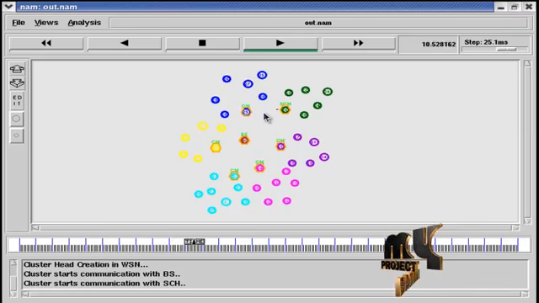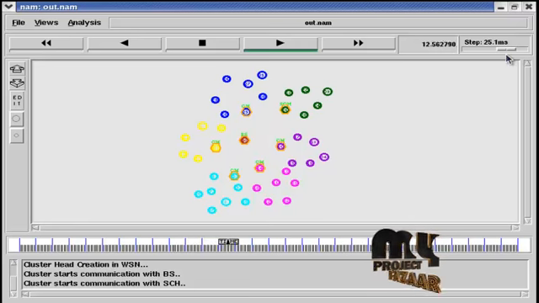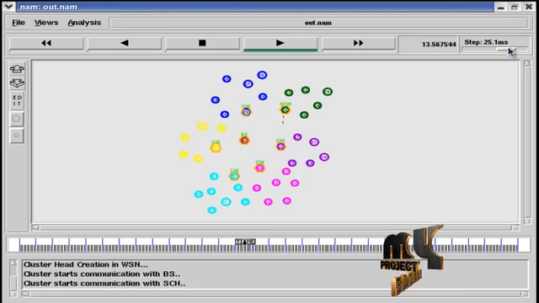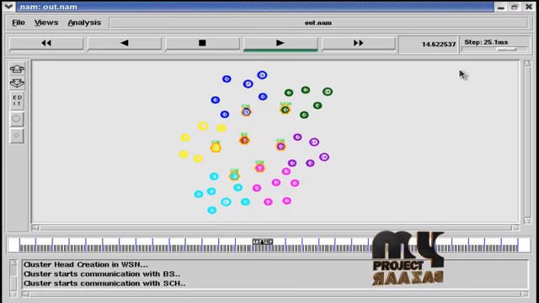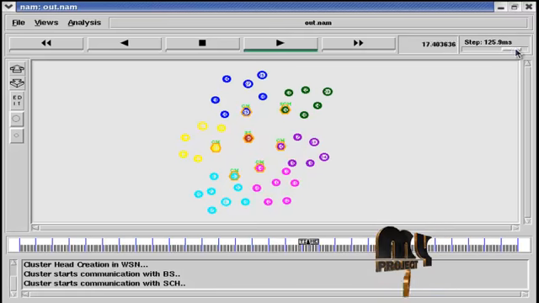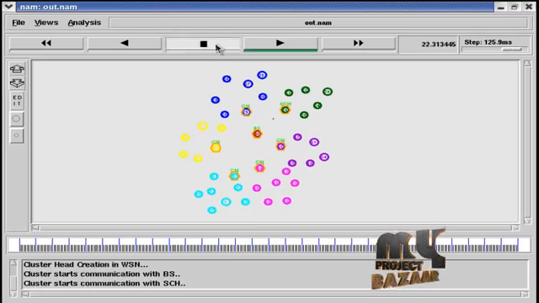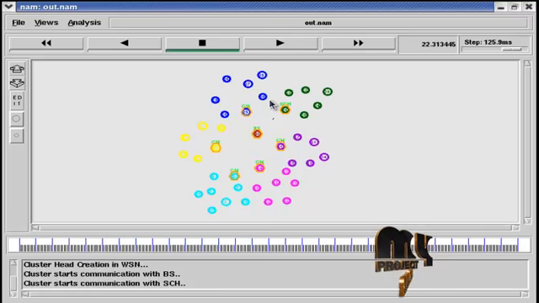The cluster head sends the communication to the super cluster head. The super cluster head sends the communication to the base station.